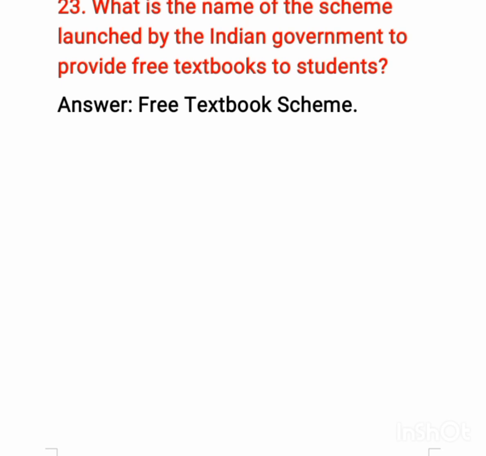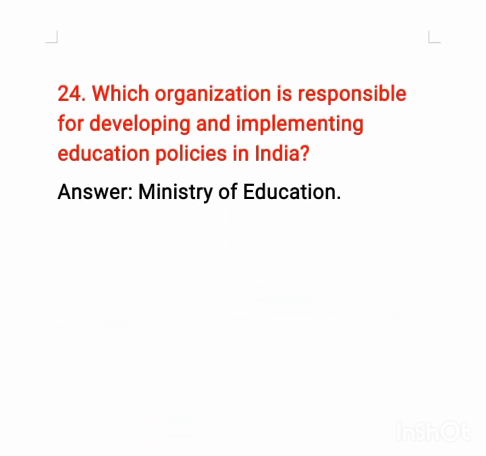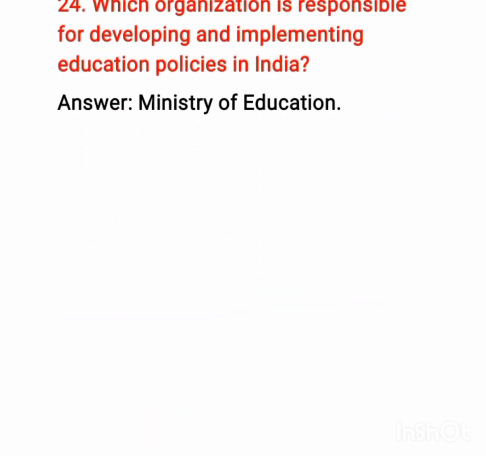Okay, question number 23. What is the name of scheme launched by the Indian government to provide free textbook to student? The correct answer, free textbook scheme is the name of scheme launched by the Indian government to provide free textbooks to students.